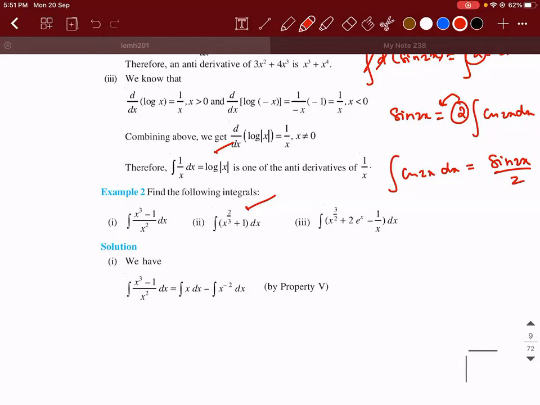Correct. Yes, sir. So you will get 3 by 5 into x power 5 by 3 plus x plus c. I hope everybody got this.